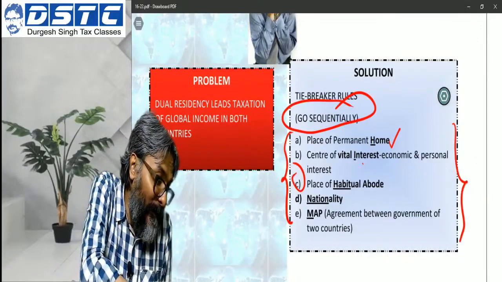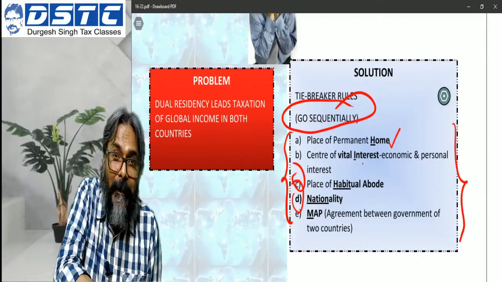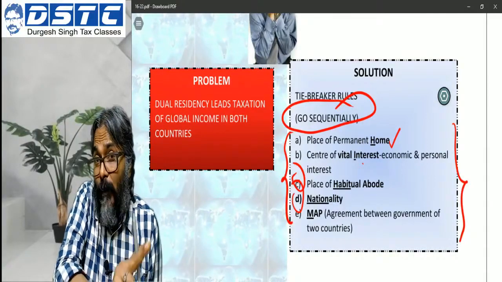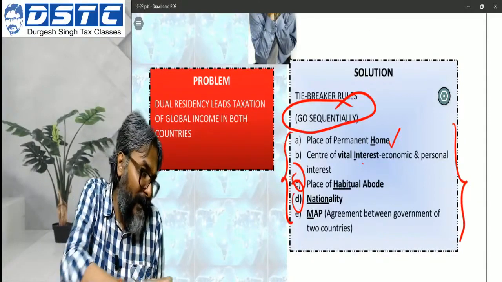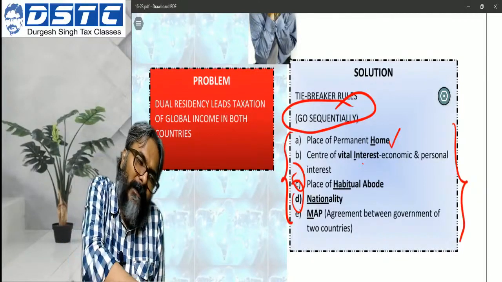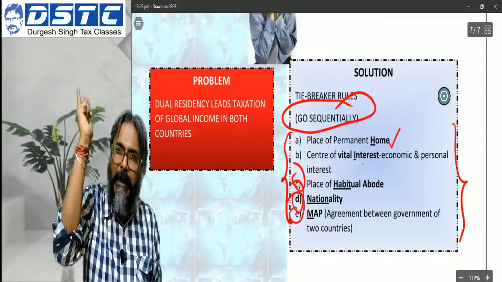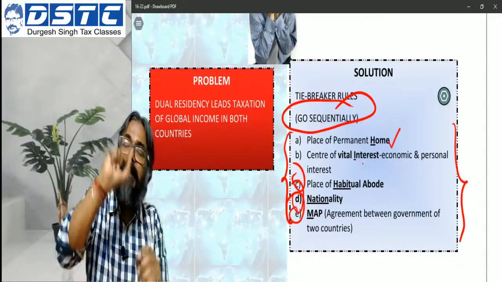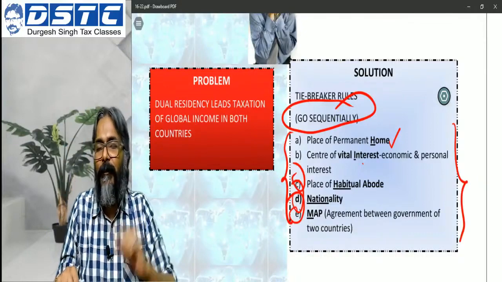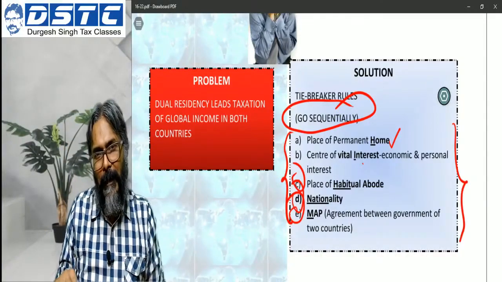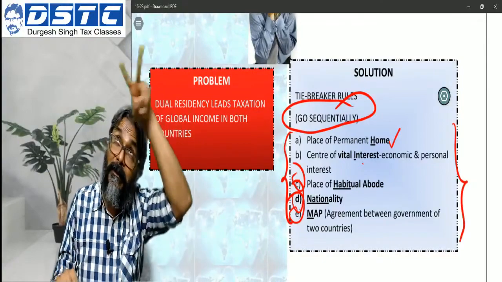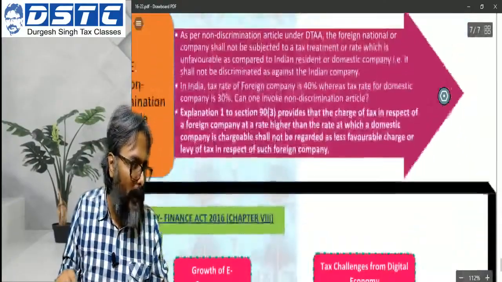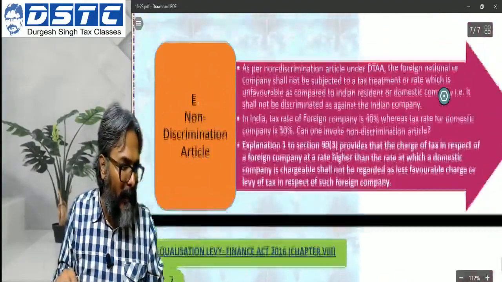If that is the case, check your nationality through your passport. There are some countries wherein dual citizenship exists, so I can be the holder of a passport in two countries. If that is the case, then no answer can be taken further. They will say, then do one thing. Kindly call CBDT and the US tax authority. Let both of them decide as to which country you should be treated as resident, and therefore for the other country you will be considered non-resident. So this is the MAP procedure. The authorities of both the countries will finally take a call as to for which country you will be considered a resident, so that the other country will be considered a non-resident.